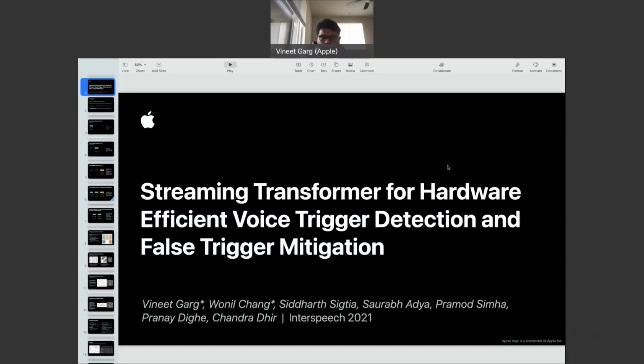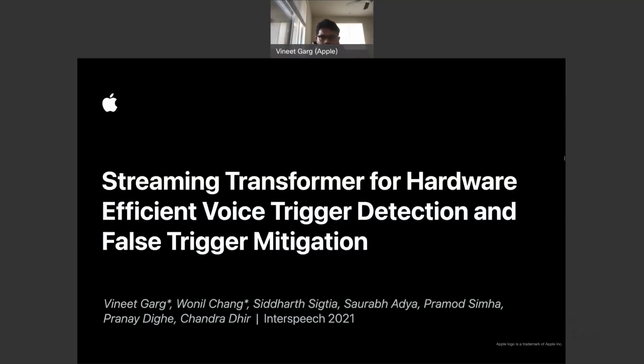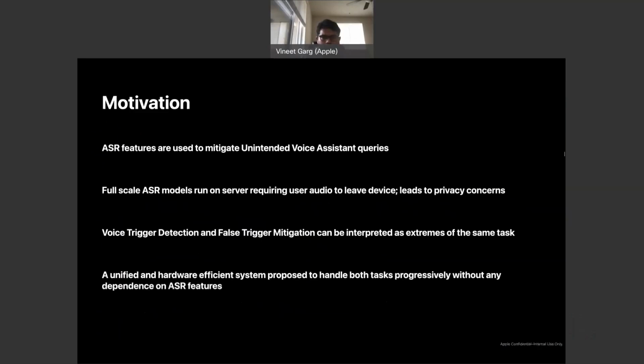ASR features are generally used to mitigate unintended voice assistant activations. Full-scale ASR models run on server, requiring the user audio to leave the device, and thus can cause privacy concerns. We show that voice trigger detection and false trigger mitigation are extremes of the same task. We propose a unified and hardware-efficient system to handle both tasks progressively without any dependence on the ASR features.